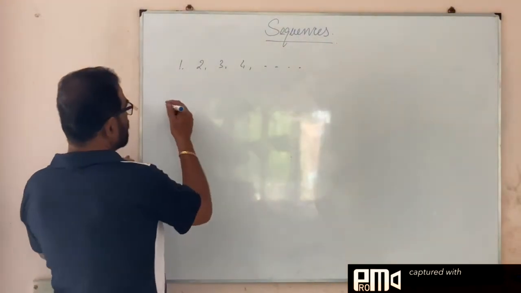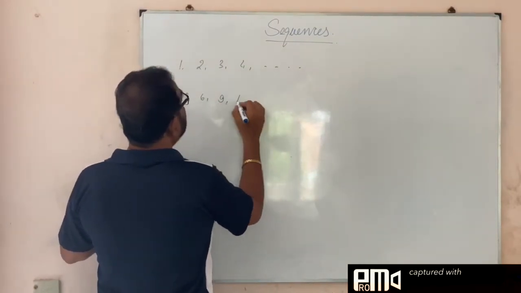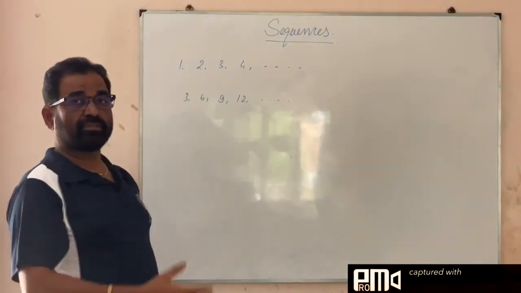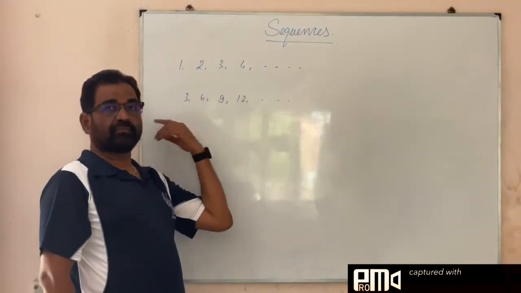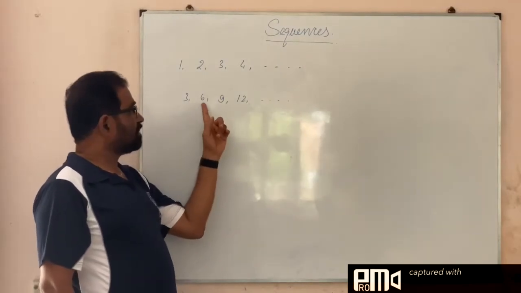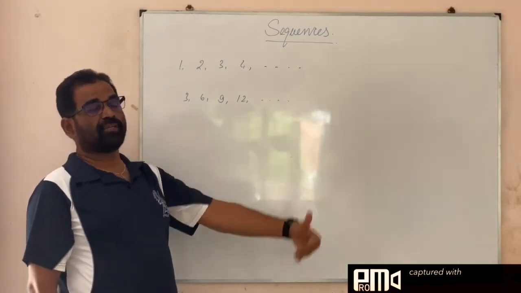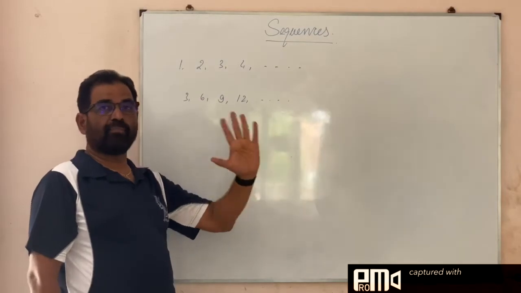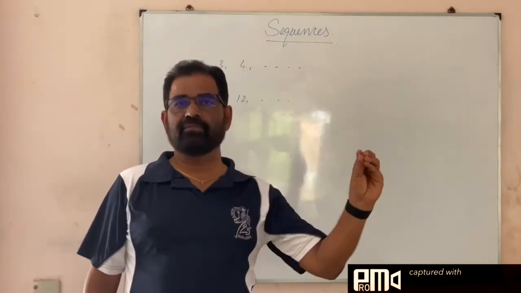Similarly, you take 3, 6, 9, 12, etc. This is also another sequence of numbers. This follows some pattern. What is that pattern? You know. We increase the number by 3. Going on, increasing by 3: 3 plus 3, then 6 plus 3, 9 plus 3, like that. So this arrangement or set of numbers forms a sequence. Some pattern or some discipline will be there.